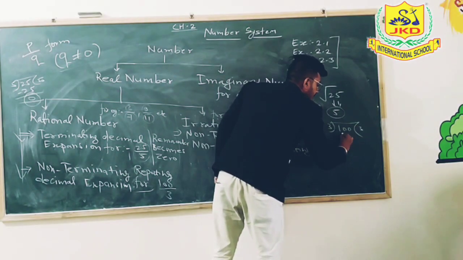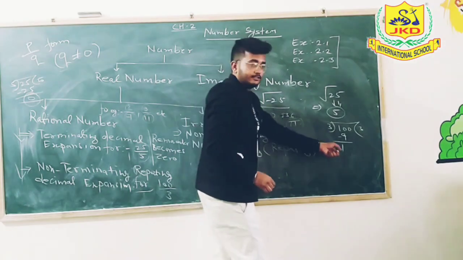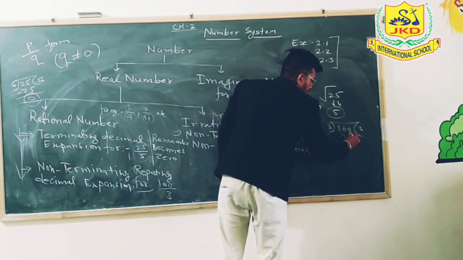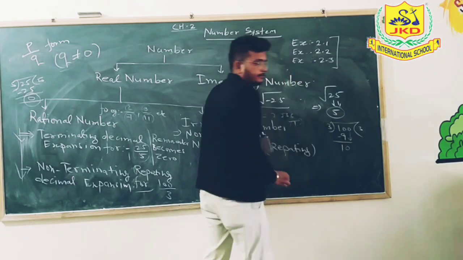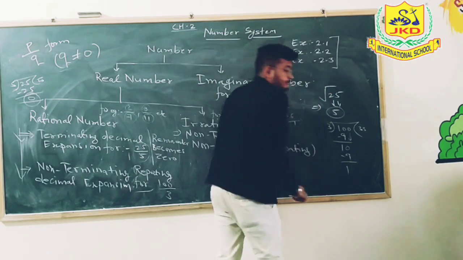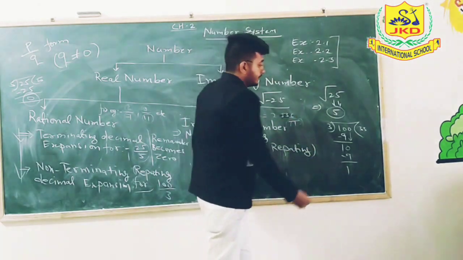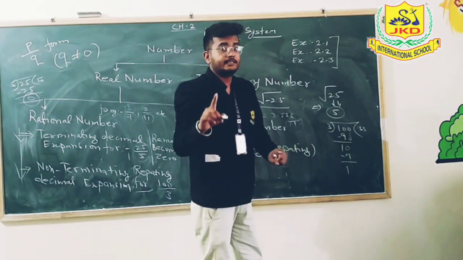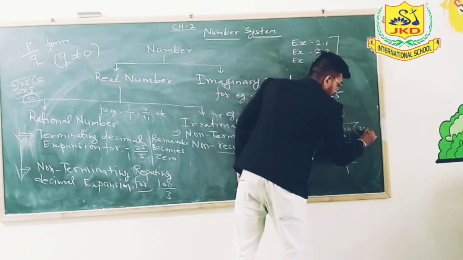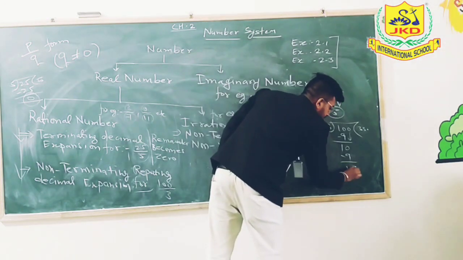3 3s are 9, 1 as remainder, and 1 is not coming in the table of 3, so I use 0 here. Then again 3 3s are 9. Again I am getting 1 as remainder, but here I am seeing there is no digit in the dividend. That means we have to put the decimal point here. Then we will write 0 here.